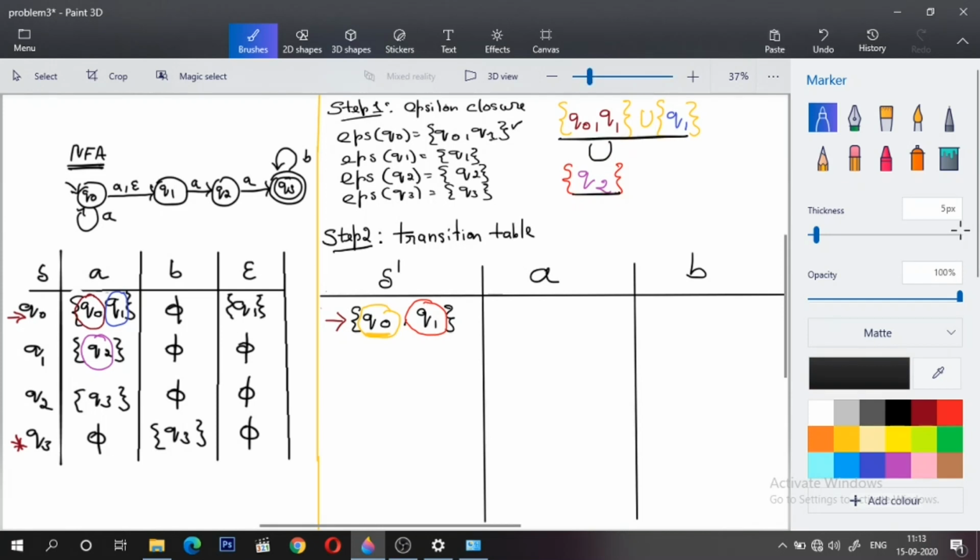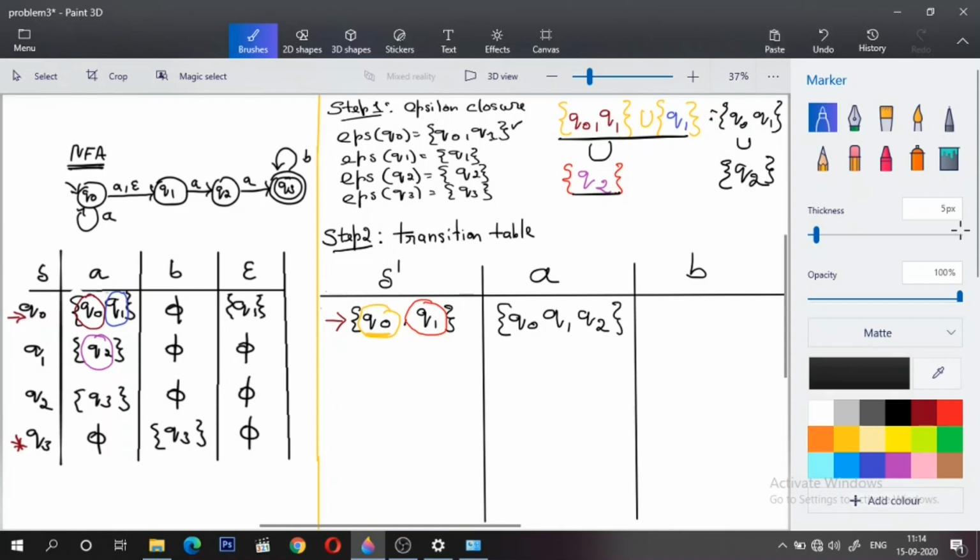So which is nothing but, see, union, let me complete the first line itself. Q0 Q1 union Q1. So what do we get? You get Q0 and Q1, right? Q1 is already there, so its union will be Q0 Q1. It is unioned with the Q2. So what do I get? In total I get Q0 Q1 Q2. So that should be written as a transition for A: Q0 Q1 Q2.